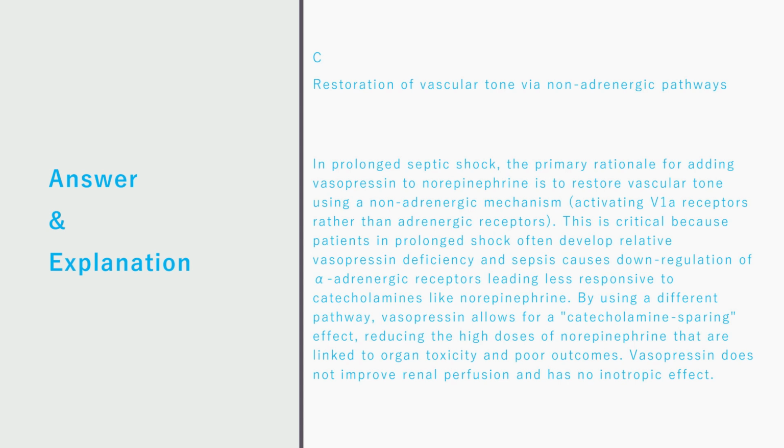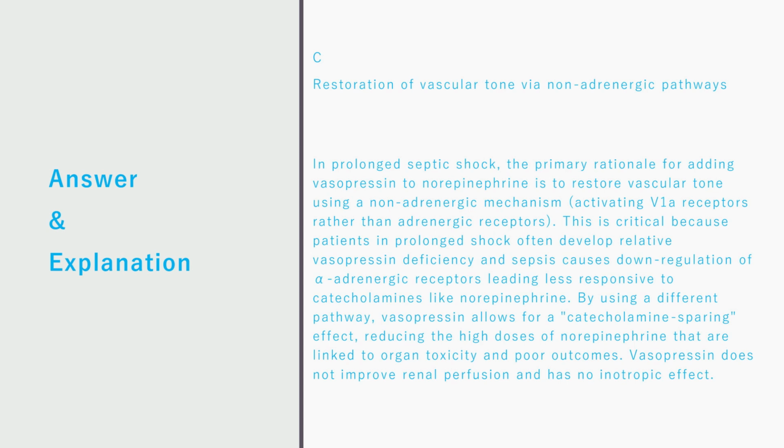Restoration of vascular tone via non-adrenergic pathways. Explanation. In prolonged septic shock, the primary rationale for adding vasopressin to norepinephrine is to restore vascular tone using a non-adrenergic mechanism, activating V1A receptors rather than adrenergic receptors. This is critical because patients in prolonged shock often develop relative vasopressin deficiency, and sepsis causes downregulation of alpha-adrenergic receptors, leading to less responsiveness to catecholamines like norepinephrine.